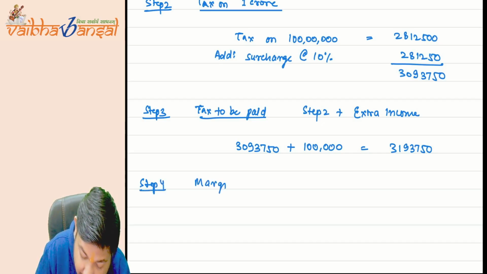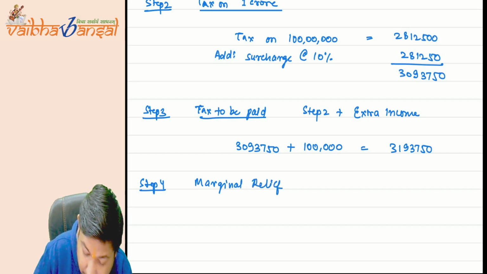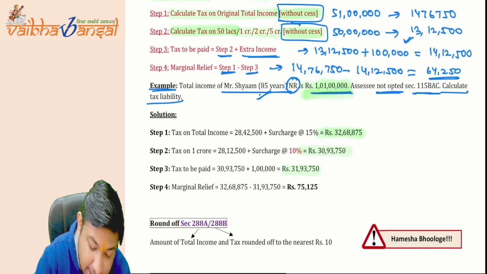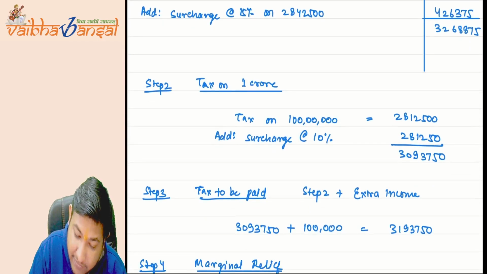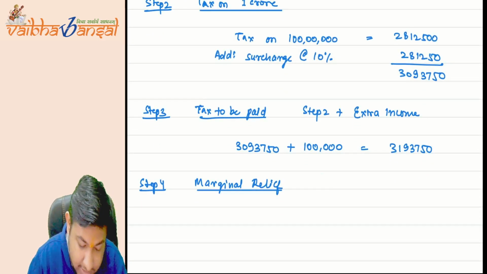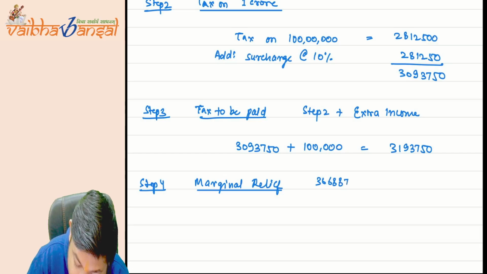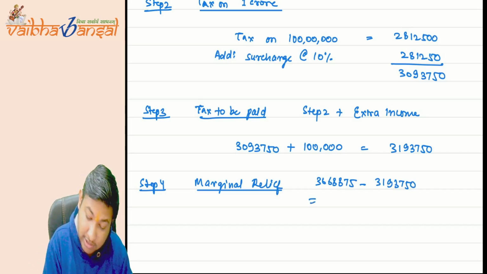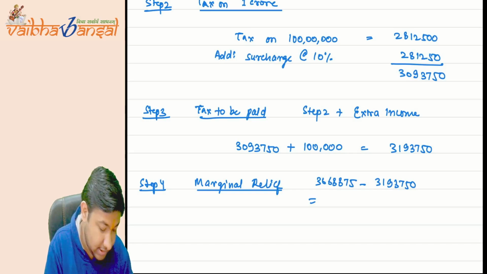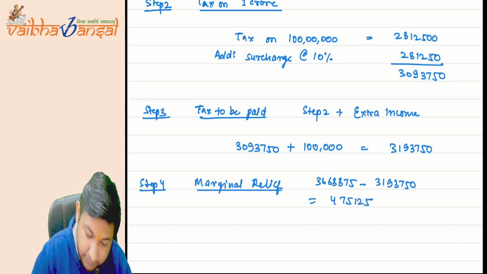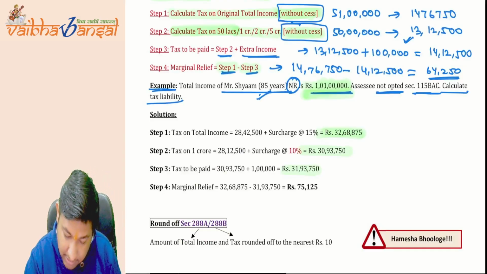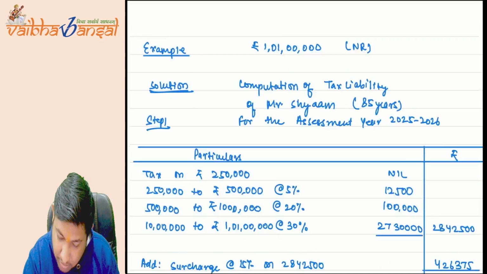Now step 4 is the marginal relief. What is the marginal relief? Step 1 minus step 3 comes here. Step 1 was 3268875.